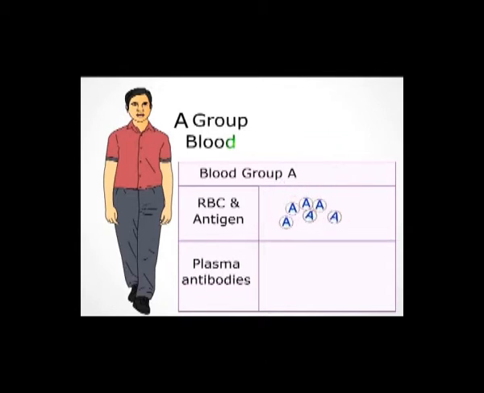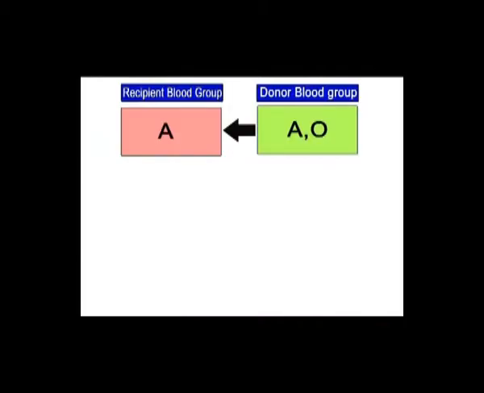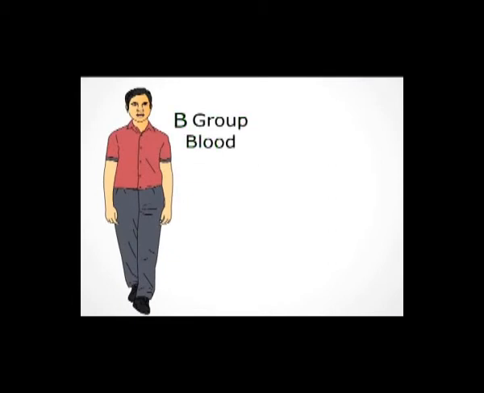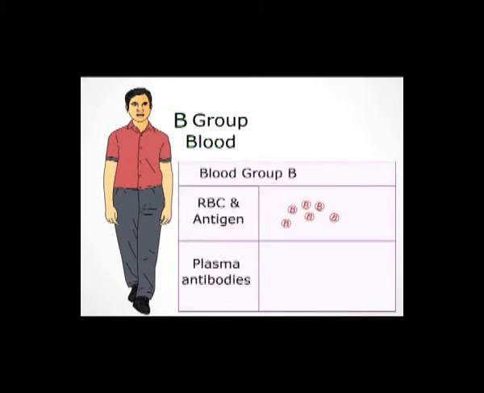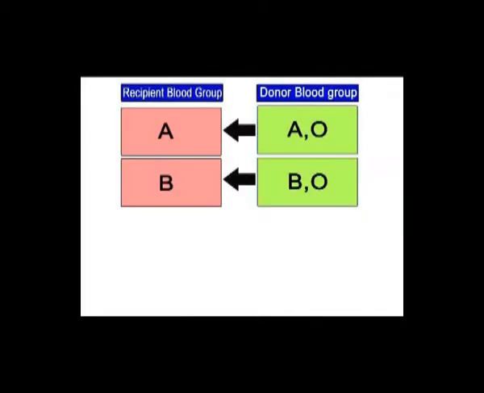A person belonging to blood group A will have antigen A on their red blood corpuscles and antibody B in their plasma. They can receive blood from A or O group persons. Blood group B. The persons belonging to blood group B will have antigen B on their red blood corpuscles and antibody A in their plasma. They can receive blood from B group or O group persons.